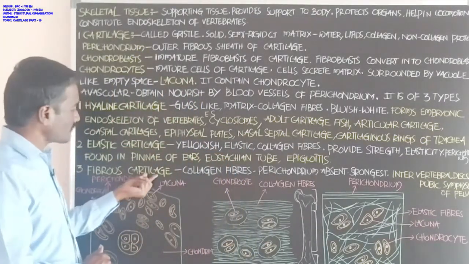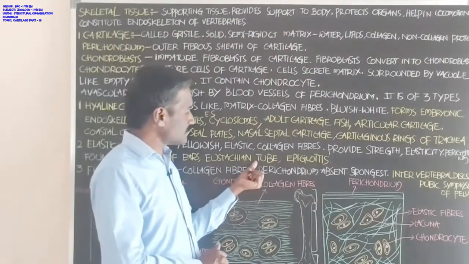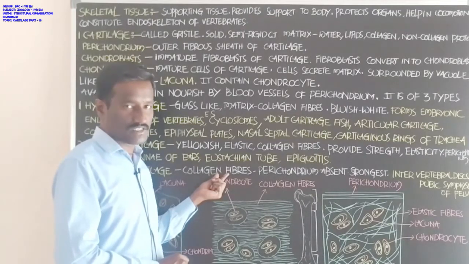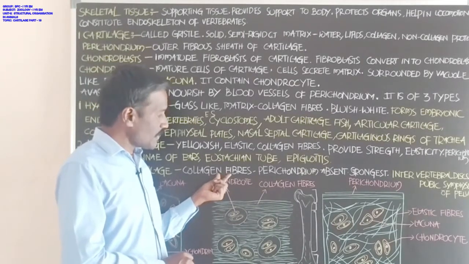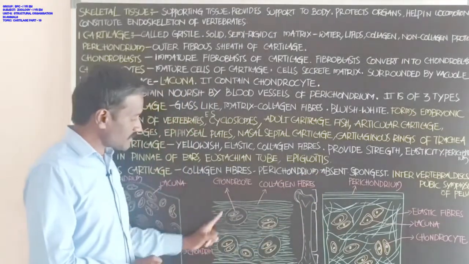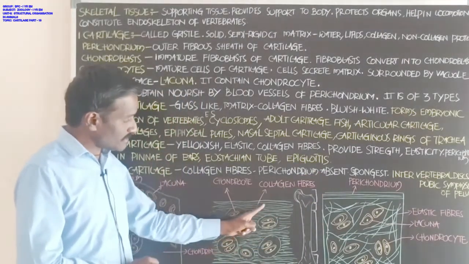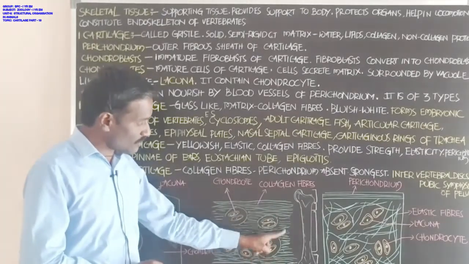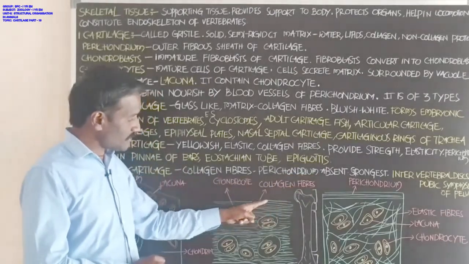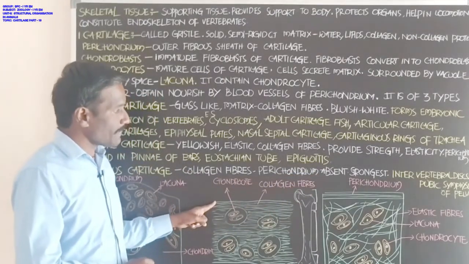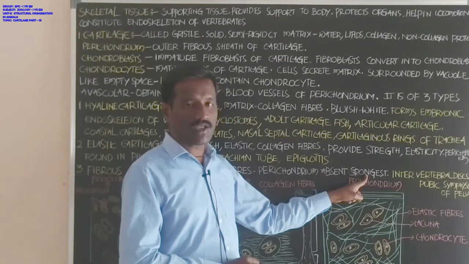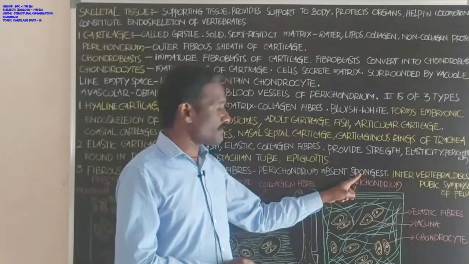Next, fibrous cartilage. Fibrous cartilage consists only of collagen fibers, and perichondrium is absent. There is no perichondrium.